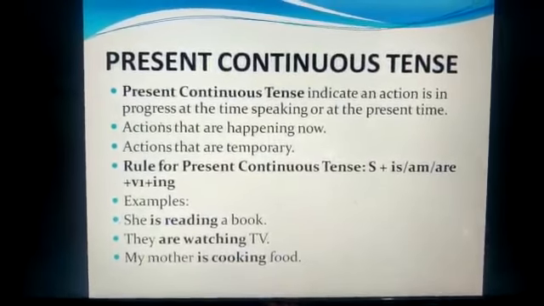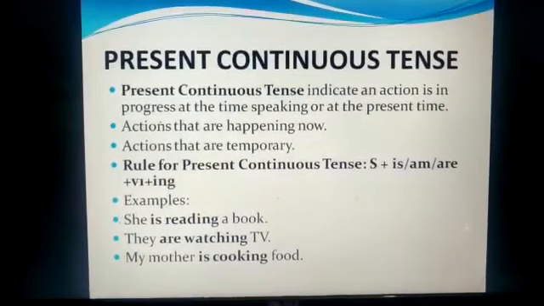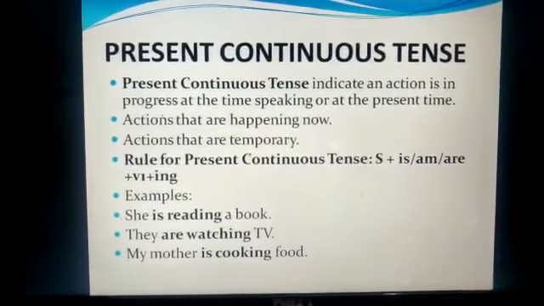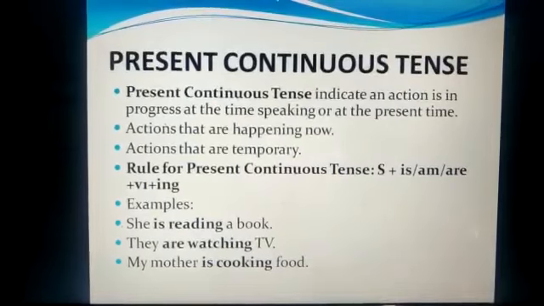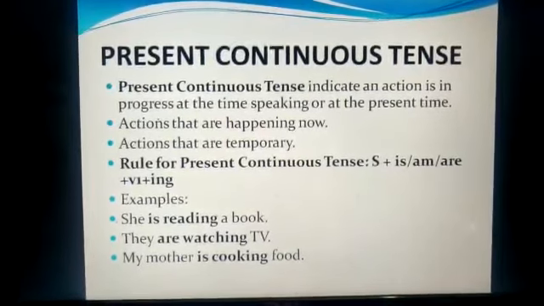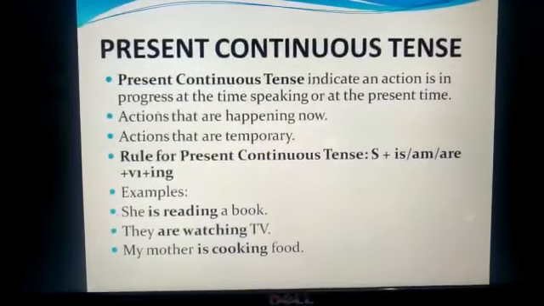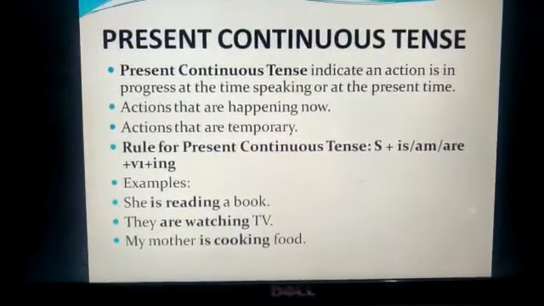So, present continuous tense talks about the action that is happening at present, right now. Currently, it is happening. Let us discuss the rule for the present continuous tense. It will be subject plus is, am, are plus verb first form plus ing. Now let's discuss some random examples.